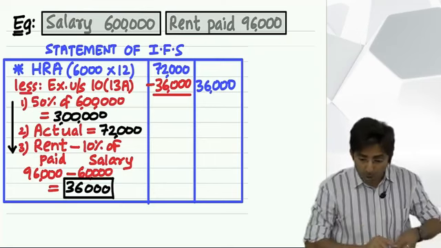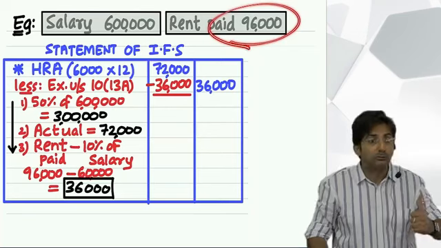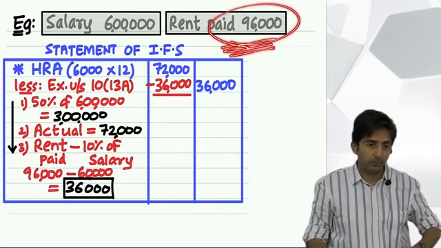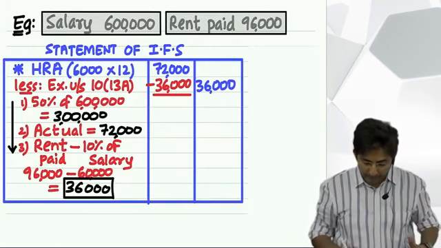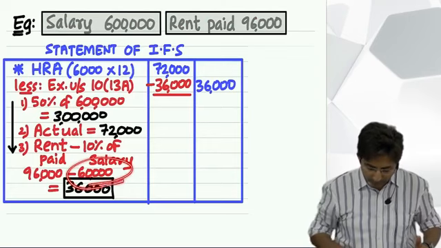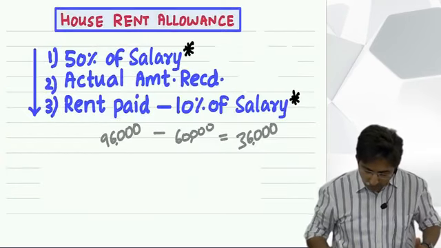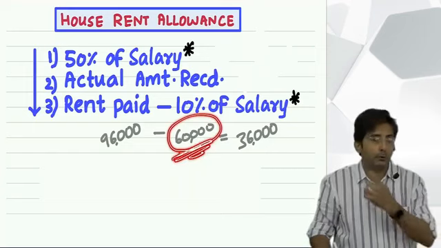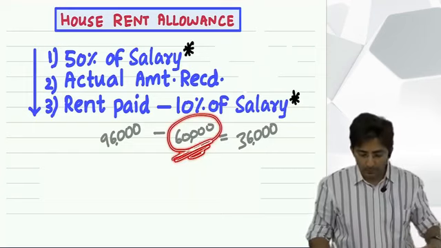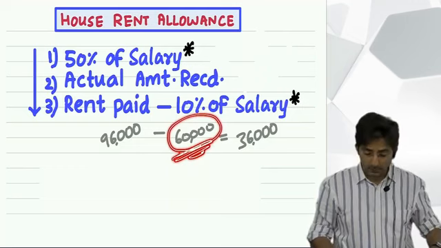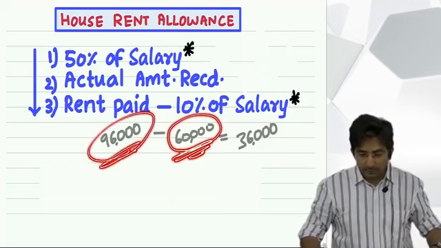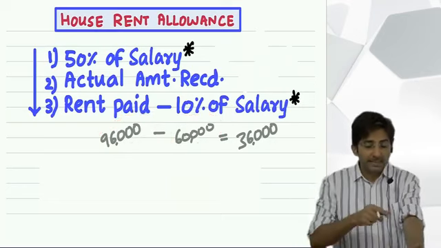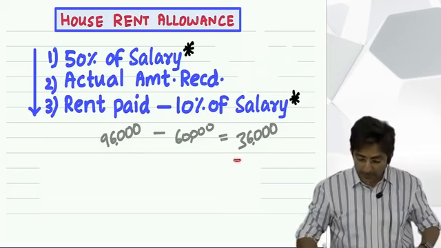But this guy says, no, I am paying rent of 96,000. Then government feels, oh my God, then it's a burden on you. If you would have paid 60,000, then we will not feel sympathetic for you, we will not feel pity on you. But you have to pay 96,000. So what is the extra amount? 36,000. This extra amount is pinching you. That means this is a burden.